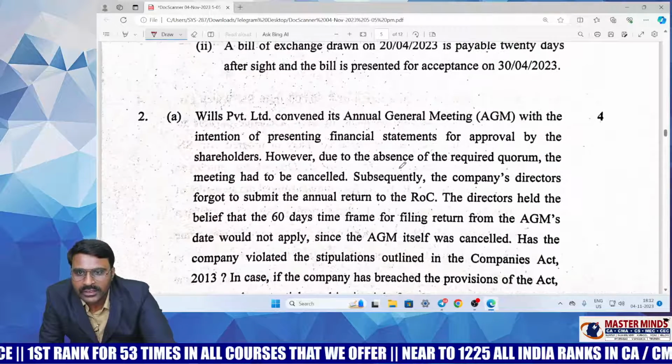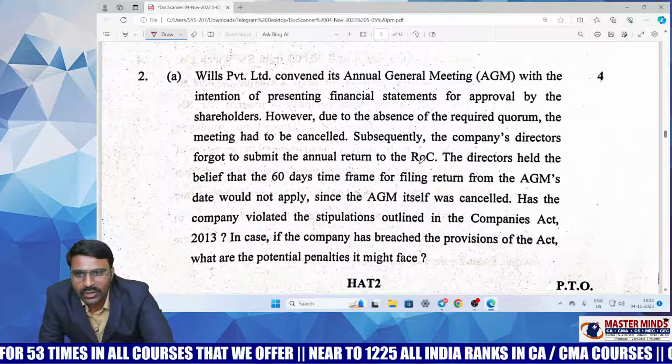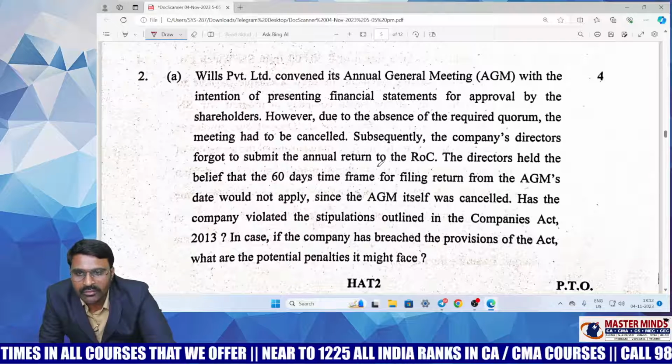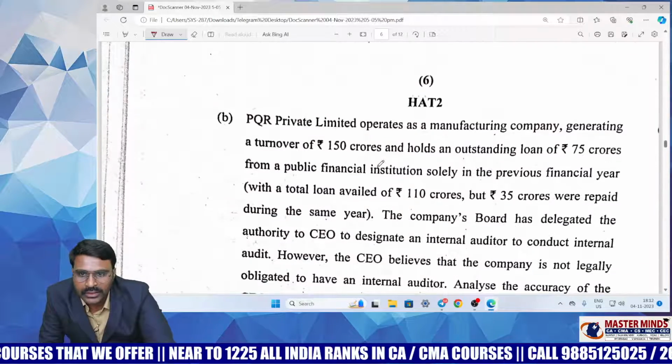Next, this is also a repeated previous exam question, annual return. Even if the AGM is not held, you have to file the annual return. You have to file the annual return within 60 days from the due date for the AGM. Therefore it's also a straightforward, easy question.